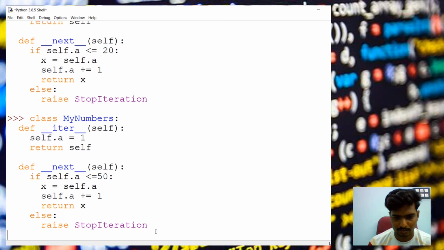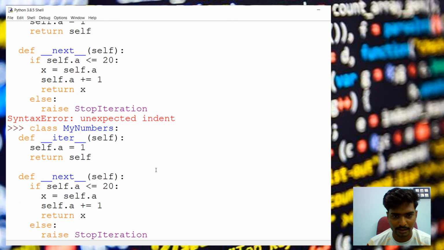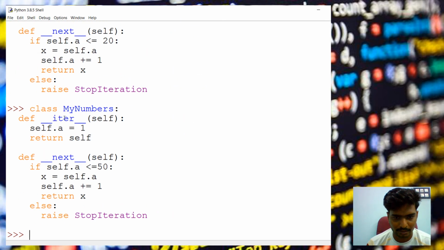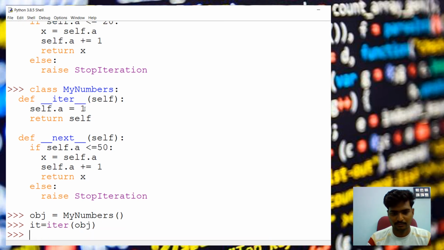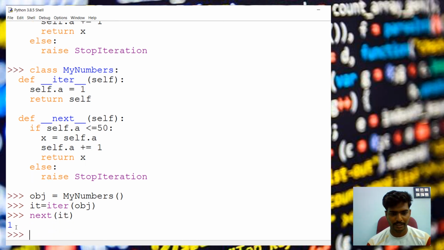Okay, so our class is now created as we did earlier. We will see it now. obj is our object. Okay, for that we have to create an iterator object, it equal to iter, and inside that we have to pass our object. So we will test it manually. next of it. So the first value will be returned now.